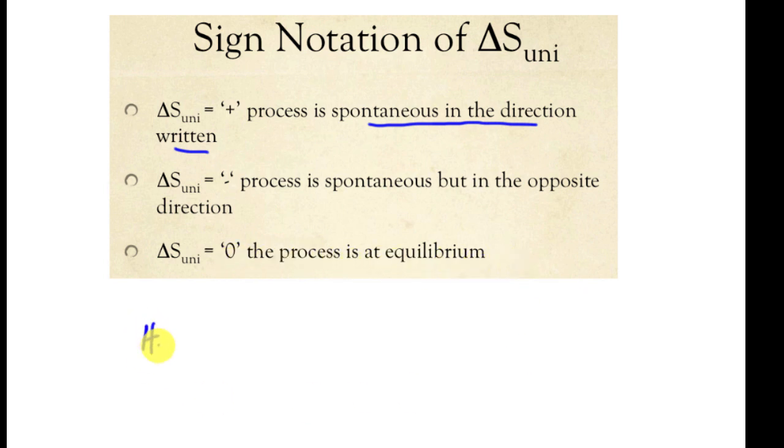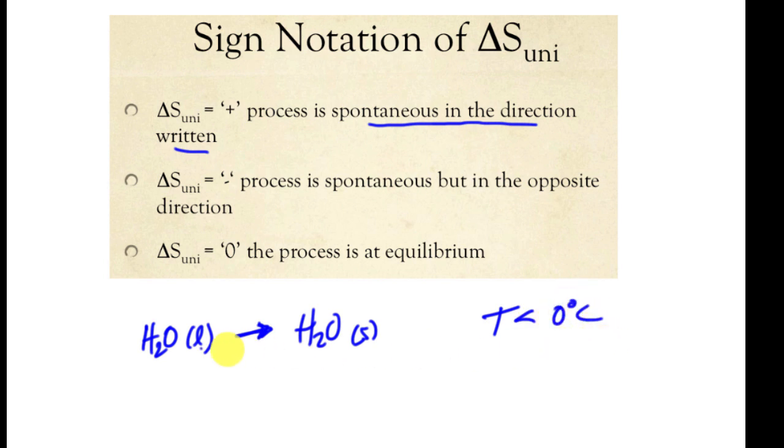A perfect example of this would be liquid water converting to solid ice. We know that this particular reaction has a particular direction. At temperatures below 0 degrees Celsius, this reaction is spontaneous, meaning it's thermodynamically favorable, and the process will in fact produce ice.